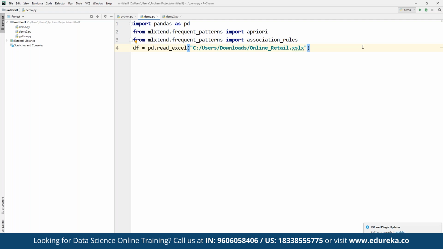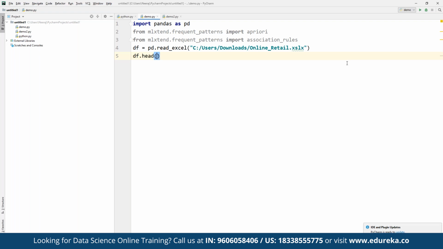Once we have specified the file here, we are going to simply use dataframe.head. In case we want to see the first few entries of the dataset that we have imported, we can simply define df.head, and then from the given path, the first few rows are going to be returned as a response. Now once we are done, we can simply start applying it.